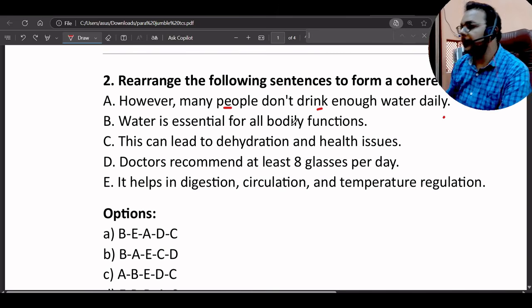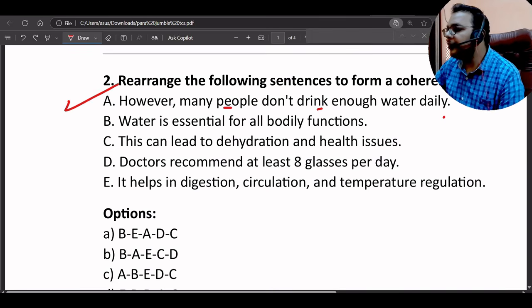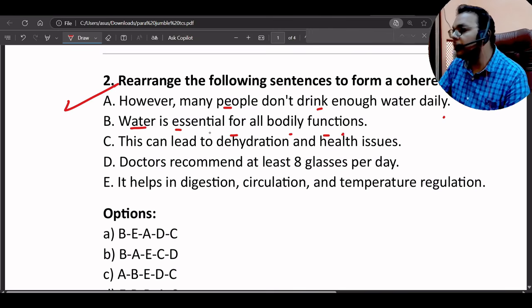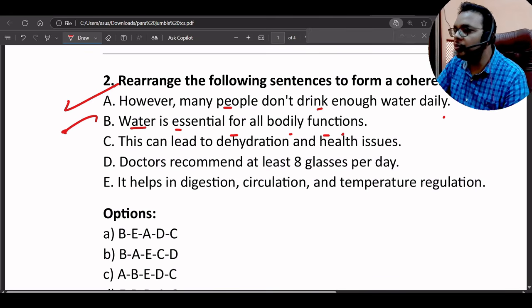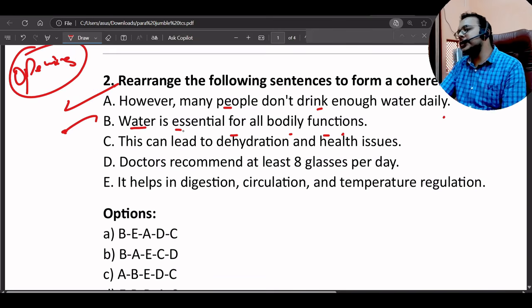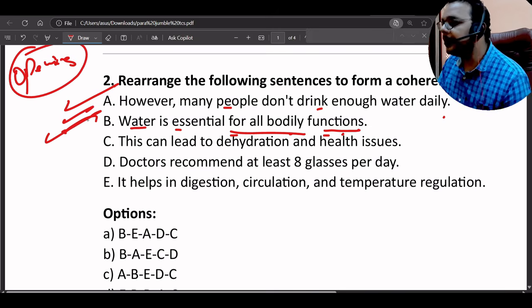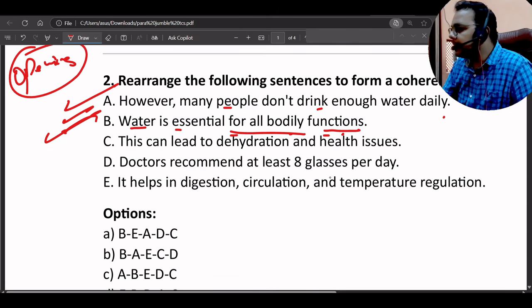Rearrange the following sentences. So this one is: however, many people don't drink enough water daily. Water is essential for all bodily functions. So while reading this, definitely it will be our opening sentence: water is essential for all bodily functions. This can lead to dehydration, health issues. Doctors recommend at least 8 glasses per day. It helps in digestion, circulation, and temperature regulation.